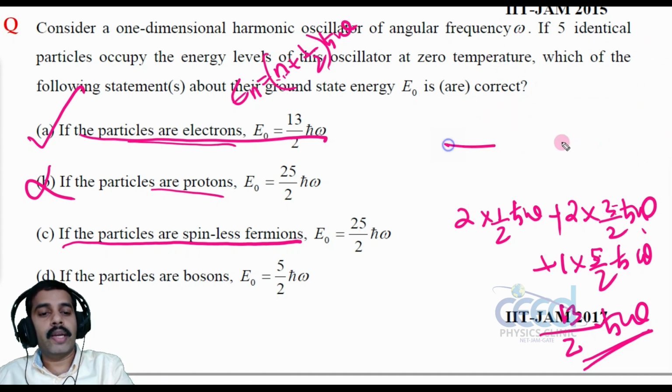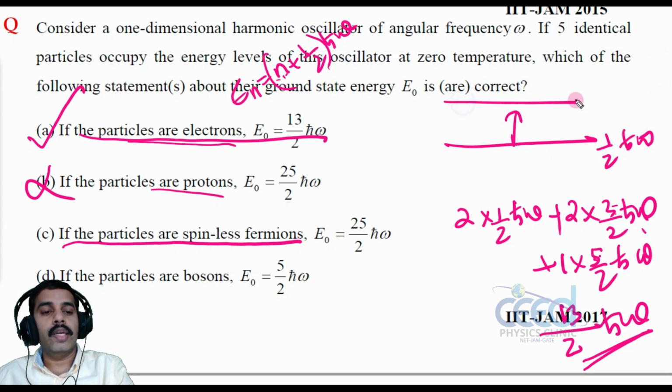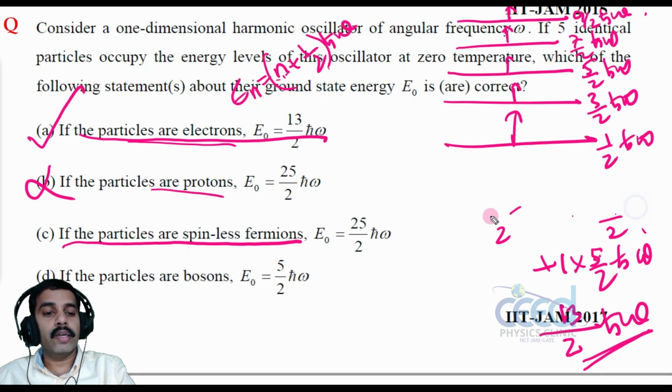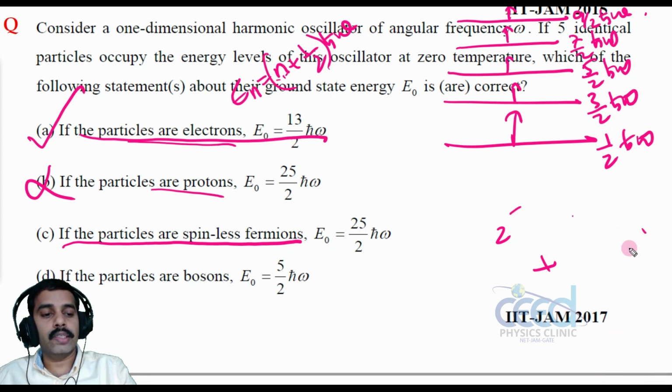So the next particle I am going to accommodate here, half h cross omega with one particle, and again 3 by 2 h cross omega another particle, and again 5 by 2 h cross omega we have another one, and with 7 by 2 h cross omega we can accommodate the fourth particle, and the fifth particle with 9 by 2 h cross omega. So we have to accommodate like this, right? So we have to add these all. What will be the result?